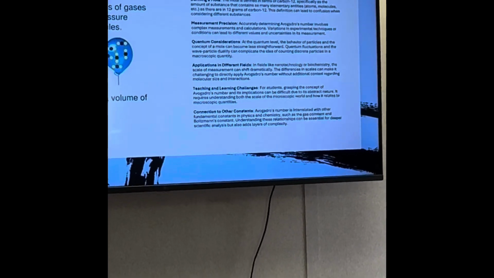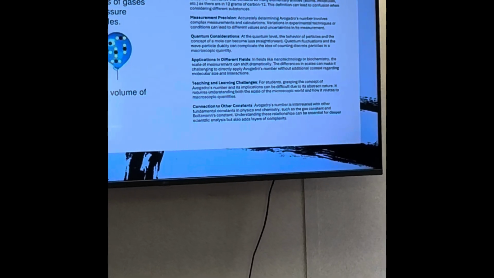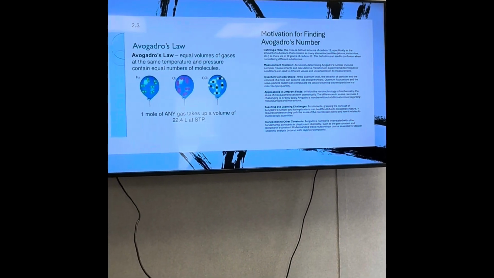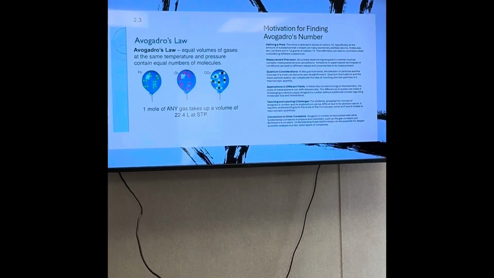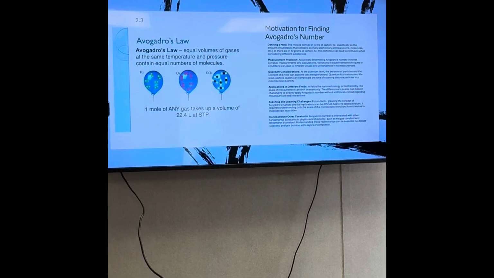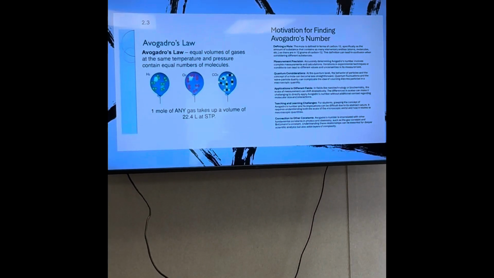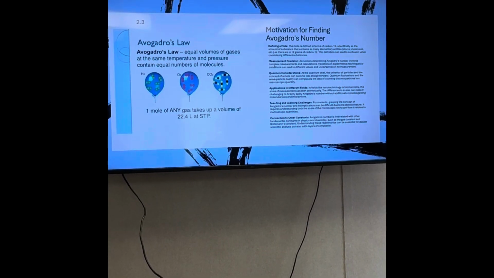Sometimes grasping it, for me, was kind of hard, but putting it in simpler terms helps a lot now. And it helps the scale and microscopic world and how it relates to macroscopic quantities. And it has a connection to many other constants too, like Boltzmann's constant. Understanding these relationships can be essential for deeper scientific analysis, but also adds layers of more complexity.